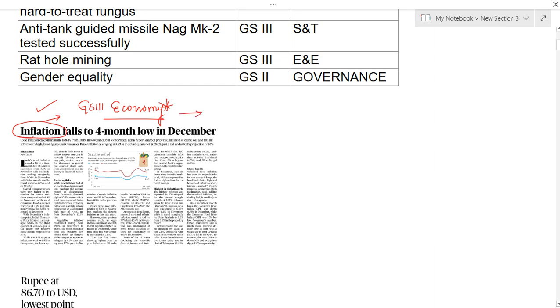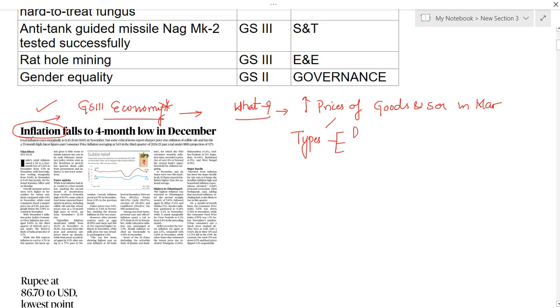If you see regarding this topic, first you have to see what is inflation. Inflation is nothing but increasing of prices of goods and services in the market. Whenever there is increasing of prices compared to normal or general prices, this condition is called inflation. Here you have to see what are the different types of inflation. We have 3 types of inflation: demand pull inflation, cost push inflation, and built-in inflation.